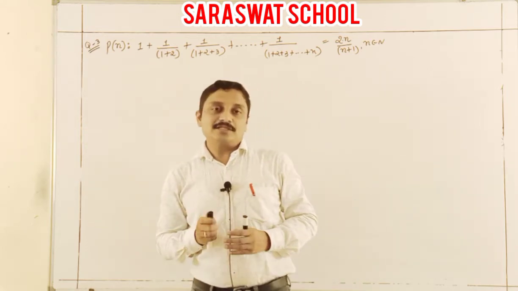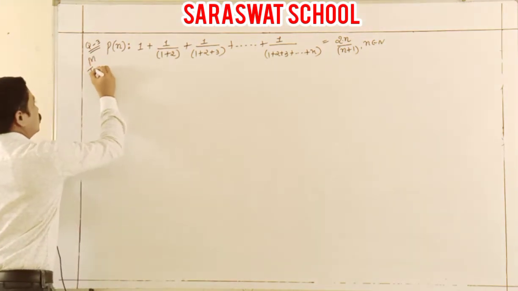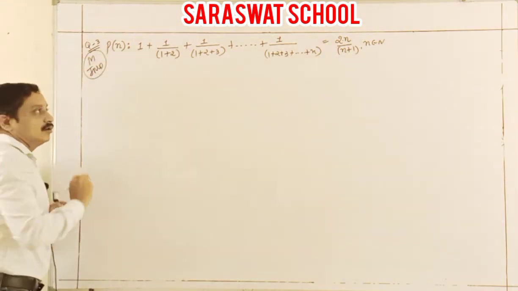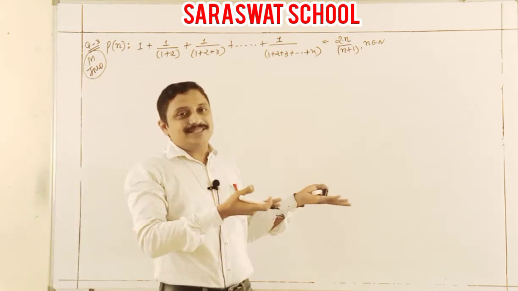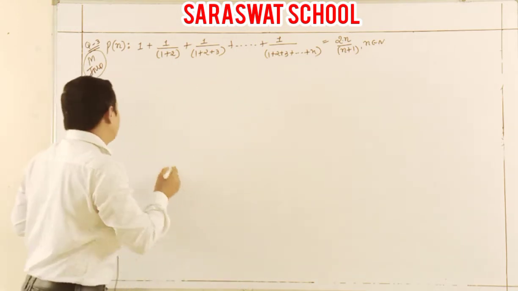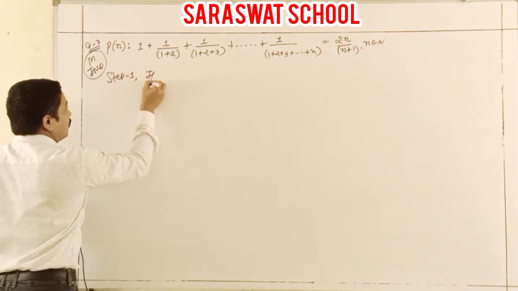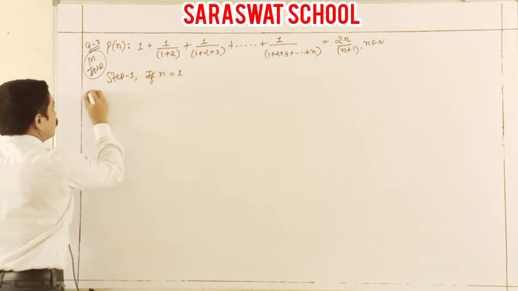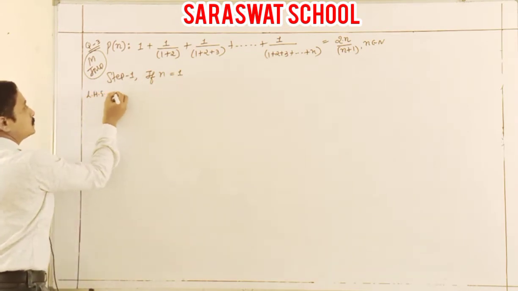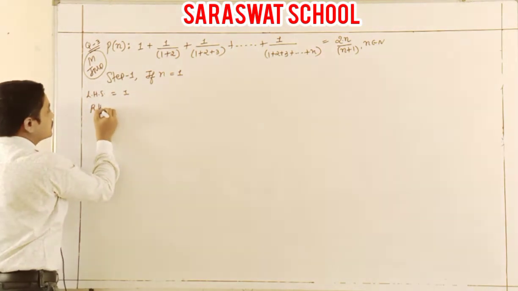Students, before starting this third one, I just highlight that this is the most important numerical for exam level. Pn is given as LHS equal to RHS. I prove it here. So first, going to step 1: if n equal to 1, what is the LHS? LHS is 1. Now what is the RHS?